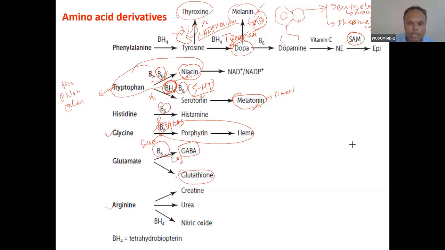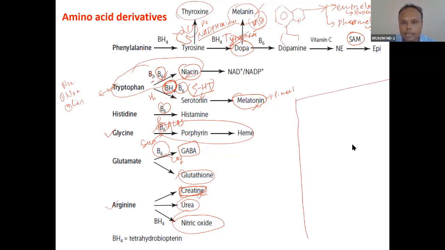We have done arginine. Arginine is very important for nitric oxide synthesis. We have seen the urea cycle, it is an important part of urea cycle, and it is also required for creatine synthesis. So I will talk a little bit about creatine. Now, I will tell you one thing. There are 2 amino acids. You must have studied this in your neurology. It is not written here. These 2 amino acids are neurotransmitters. This is glutamate.